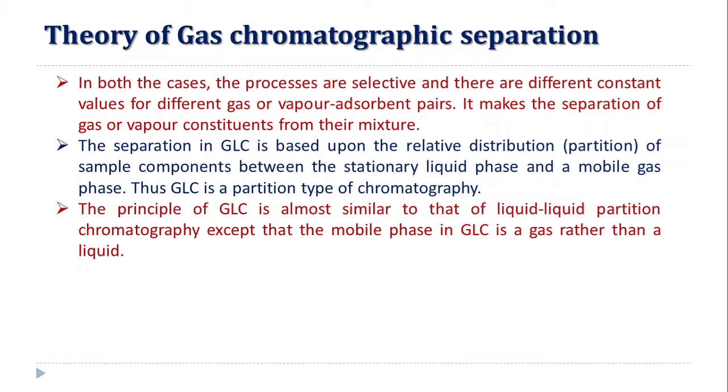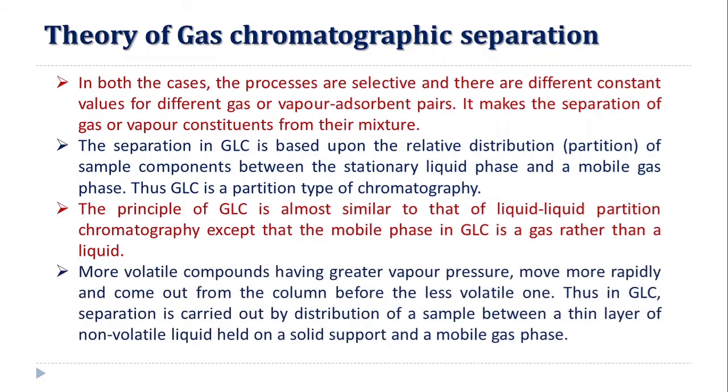Otherwise, the principle is the same, that is, the separation occurs due to the difference in distribution coefficient or partition coefficient. More volatile components, having a greater vapor pressure, move more rapidly and come out from the column before the less volatile ones. So, in gas chromatography, the compounds which are more volatile come out first from the column, while the substances which are less volatile come later from the column.